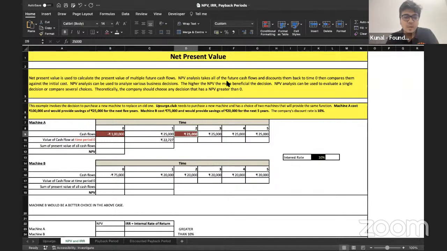All right, so I'll be discounting it twice. Pretty clear that the 25,000 that I'm receiving 2 years down the line, I'll be discounting it twice. The idea is pretty simple and clear. So let's do that. How will we do this? It is equal to 25,000 divided by 1 plus 10% to the power 2. To the power 2. All right.